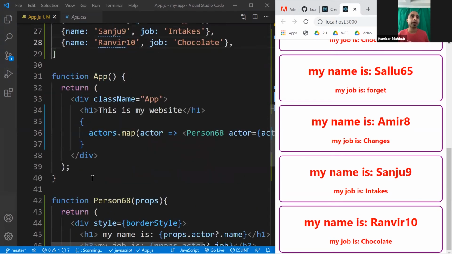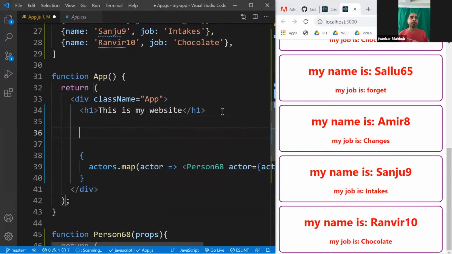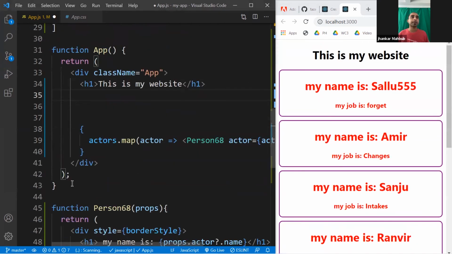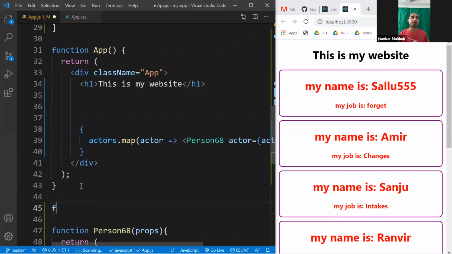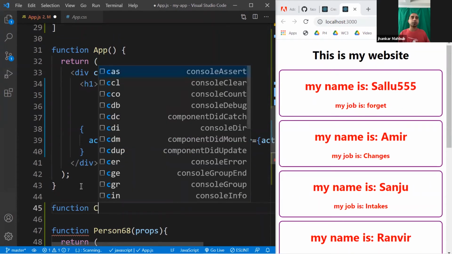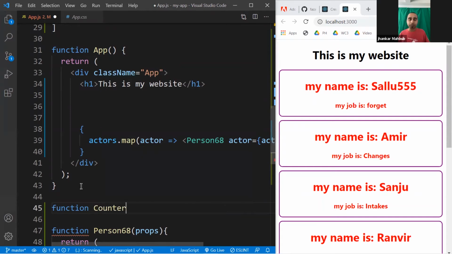So here inside our app, we have this stuff. We can leave this here as it is. And here we can do some other stuff. For example, we can create another component, and we know it's super easy. We give it a name, a function. If you want, you can create an arrow function as well. But in my case, I'm just keeping it simple. And this would be Counter. That means I want to do some count.